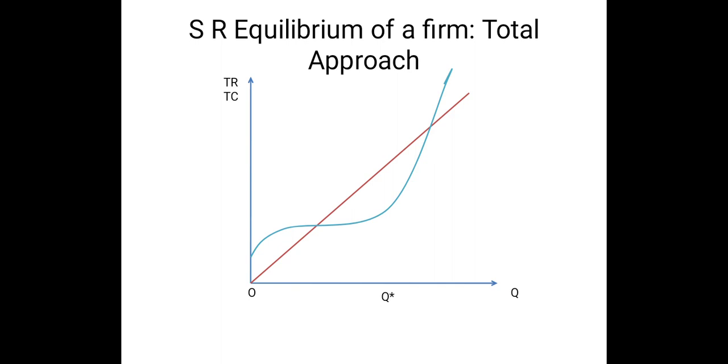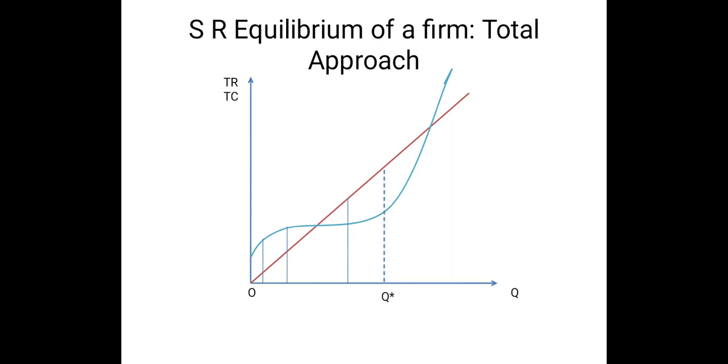Now for these two production levels shown by the two vertical lines, the firm's total cost exceeds total revenue, so the firm is incurring loss. And for these two production levels, we can see that total revenue is greater than total cost, so the firm is enjoying positive profit. So the difference between the two curves shows that the entire period has several sections. For one section, the firm is incurring loss, and for some section the firm is